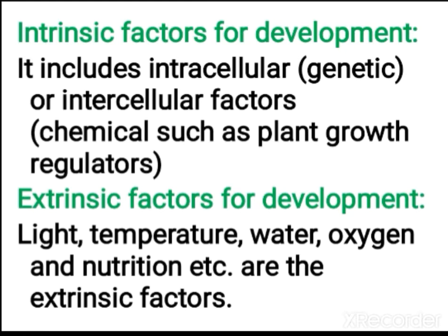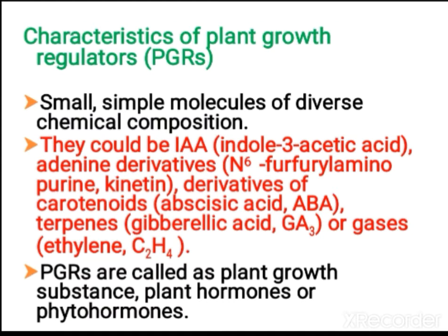When plants get sufficient extrinsic factors, they will attain full size. If they don't get proper extrinsic factors, they won't attain proper growth. Plants growing below the shade won't be able to grow that much. Like that, the factors controlling growth are light, temperature, water, oxygen and nutrition. Only when they get proper nutrition will they attain full height. Like that, both intrinsic and extrinsic factors together control the growth.